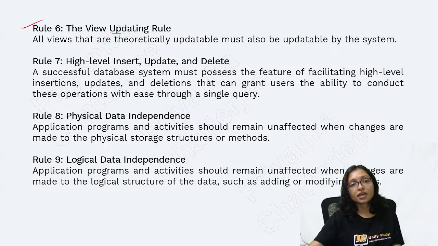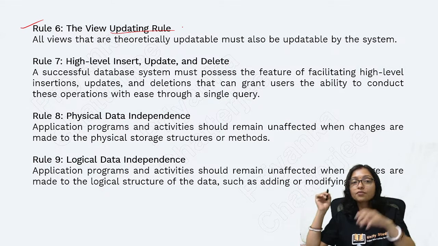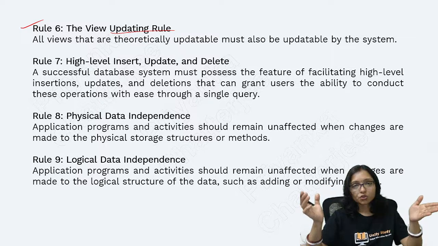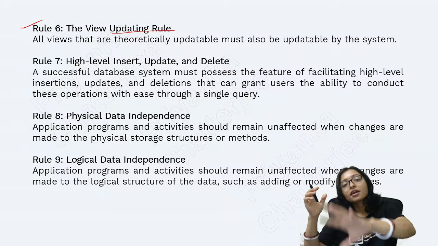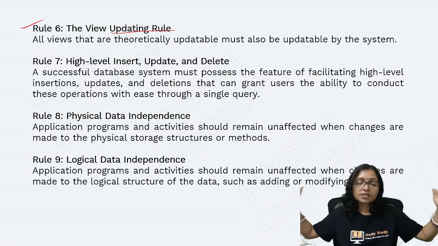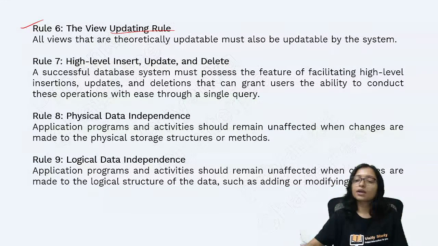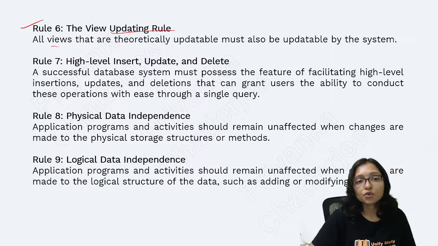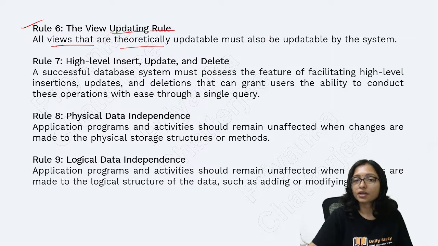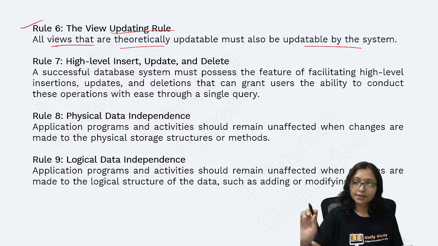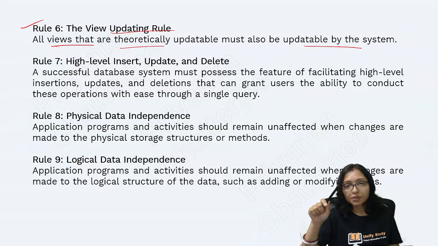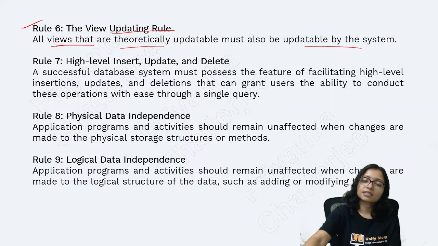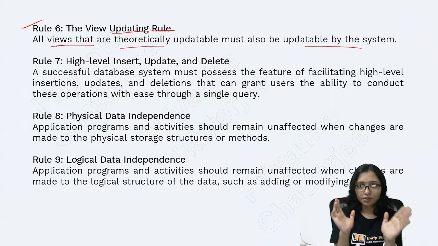Rule 5, view updating rule. We can create a view of the database also. The original database is there. This is a huge database. Out of that, some part I want to show to the user. That is called the view. So the view is theoretically updatable, also updatable in the system. There is no physical existence of the view.